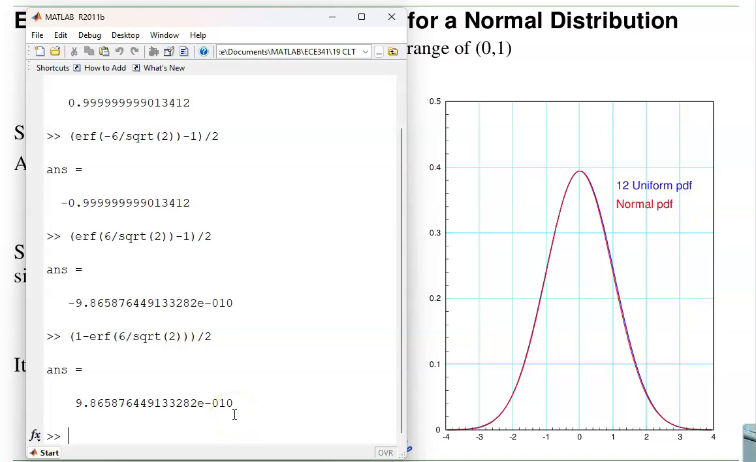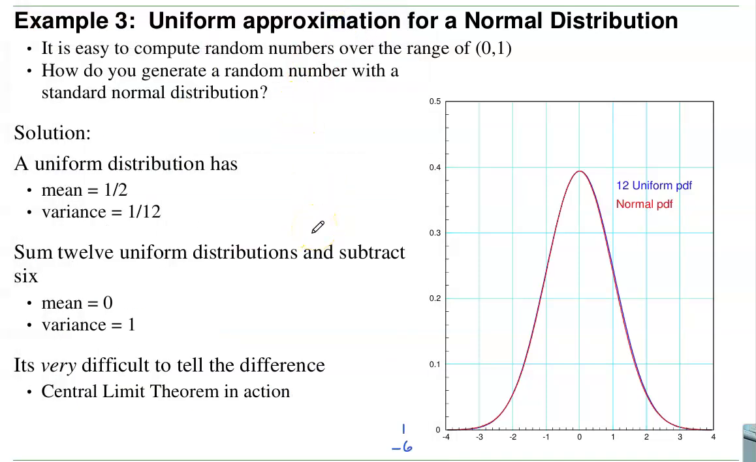Not 0. So if I have enough samples, I'll eventually get 1 or 2 data points that are more than 6 standard deviations away. Not likely, but it can happen. Versus the uniform distribution, I will never, ever, ever get a number less than minus 6. Never, ever, ever get a number more than plus 6. So the two are different at the tails. Really hard to tell the difference otherwise. That's the central limit theorem in action. This is actually how you generate normal distributions from a uniform distribution.